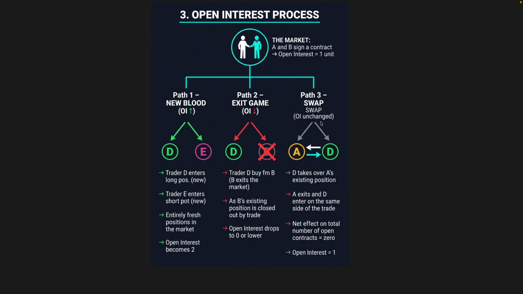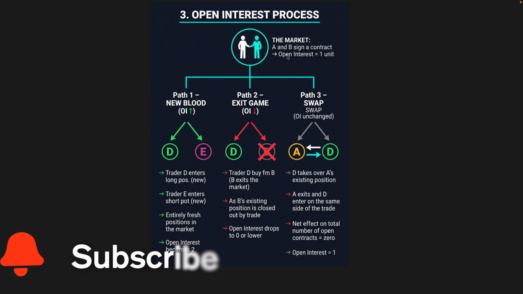So what is happening here? Let us consider two persons. In the market there are two persons, A and B. A and B sign a contract, one to buy, another to sell. All right. So they have created one open interest.